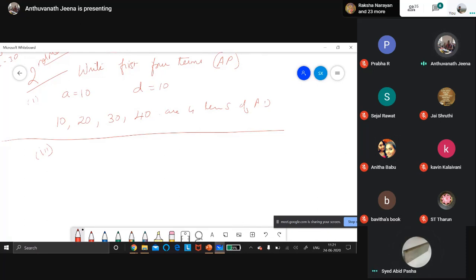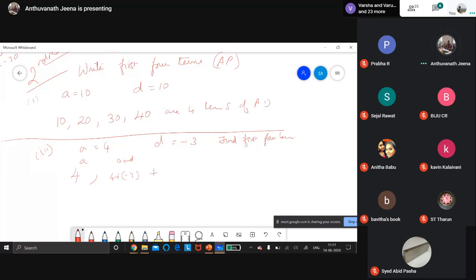Second main, third sum. A is equal to 4, D is equal to minus 3. What do you have to find? The first 4 terms. The next term is A plus D, this is A. So 4 plus minus 3, what is it?